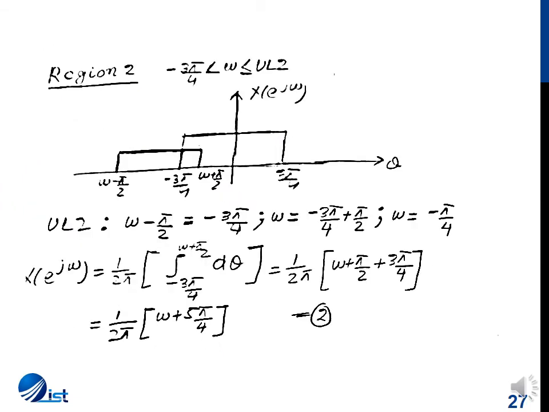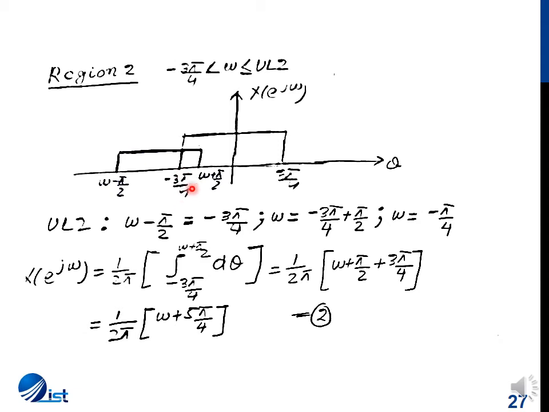For the second region, again the limit will be starting from omega greater than minus 3 pi by 4, and it will continue till we have a partial overlap with the central gate function only. This partial overlap continues till omega minus pi by 2 is less than minus 3 pi by 4.